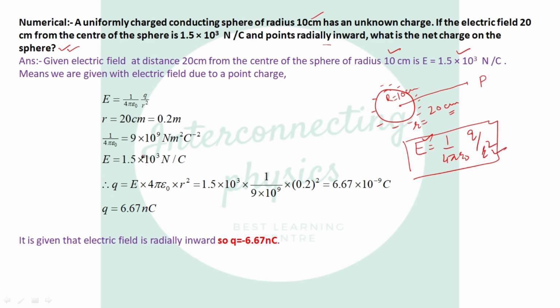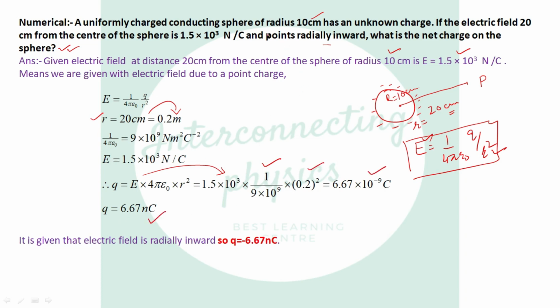So you see here, if we cross multiply this relation, the value of charge is q equal to E into 4 pi epsilon naught into r square. What is the value of E right here? What is the value of 4 pi epsilon naught? You know 1 over 4 pi epsilon naught is 9 into 10 raised to power 9. So it means 4 pi epsilon naught will be 1 over 9 into 10 raised to power 9. And what is the value of r, which is 20 centimeter, and in SI unit is 0.2 meter. So write down the value and get the result 6.67 nanocoulomb.